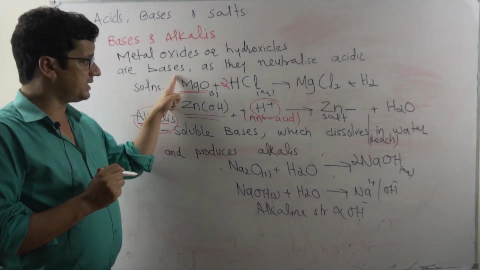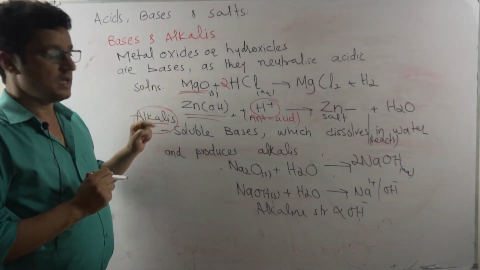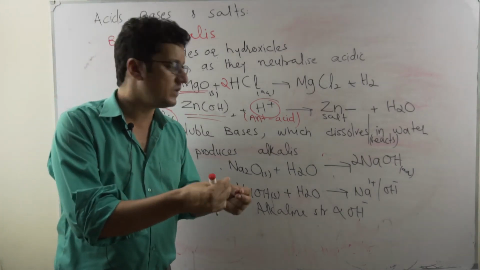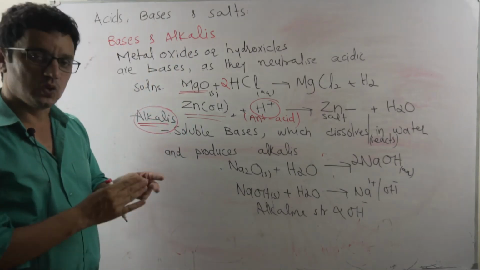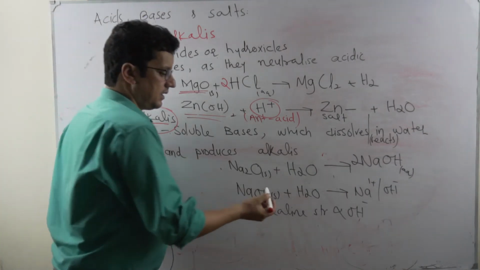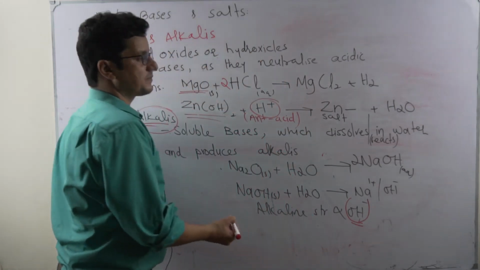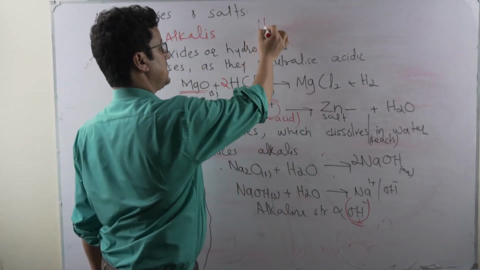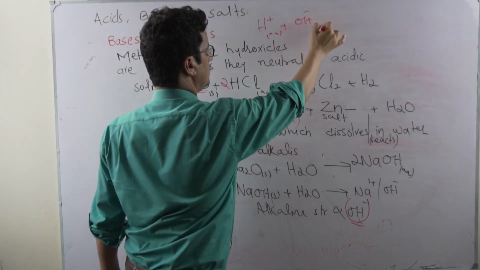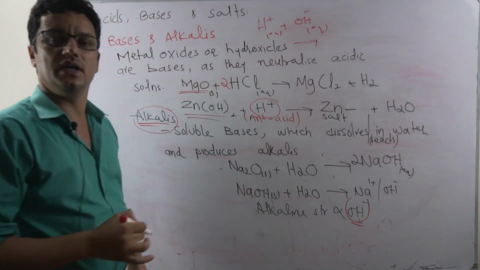Okay, all bases cannot be alkalis, but all alkalis are bases, because alkalis are those bases which dissolve in water or react with water and produce what? Solutions, and the solutions contain alkaline nature because of the presence of which ions? Hydroxyl ions. Like in acids we said acidity is because of H positive ions, but alkalinity is because of soluble, movable hydroxyl ions. Together, if they are in similar ratio, they neutralize each other.